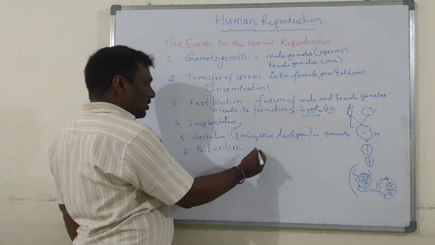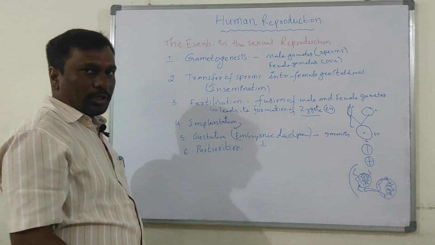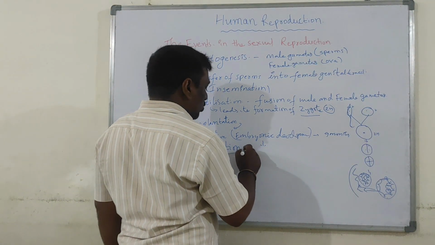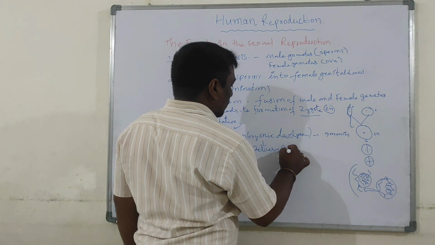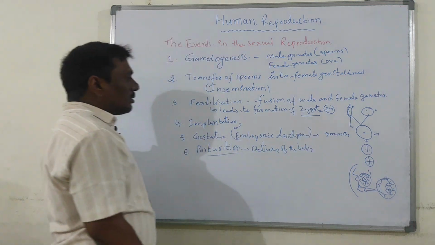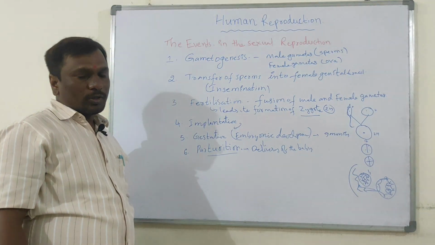Parturition. After gestation, the fetus is ready for delivery. This process is called parturition. Parturition means delivery of the baby. Now, these are the events in human reproduction.